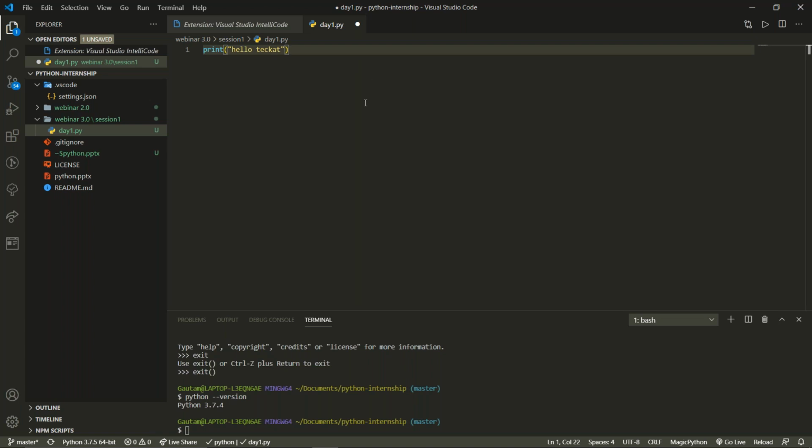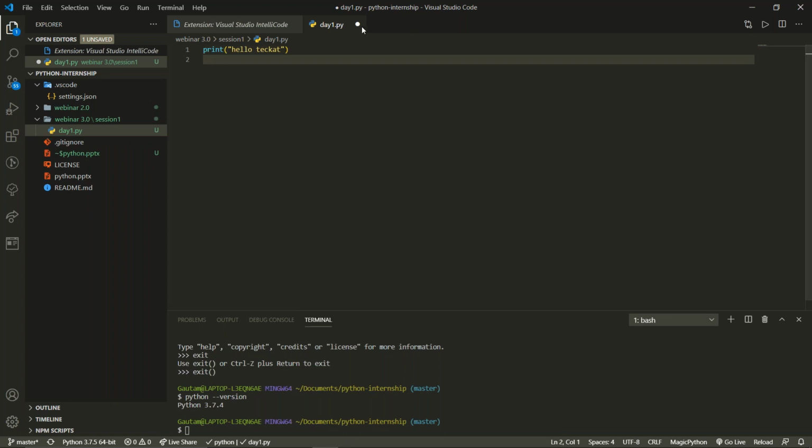I will save the code first. Till I don't save the code, it will show you a dot. Now it is showing a cross. That means I saved the code. You can see now it is showing cross, which means the code has been saved, and now I can execute it.